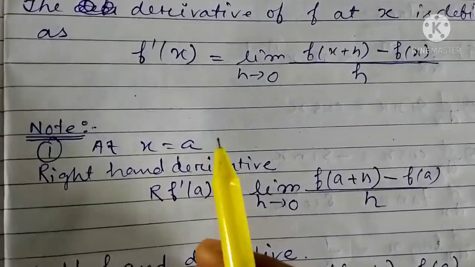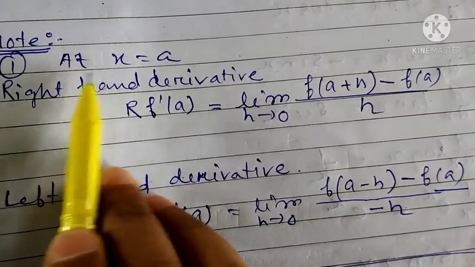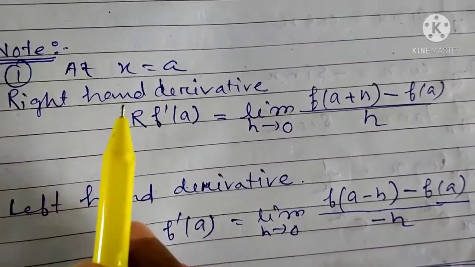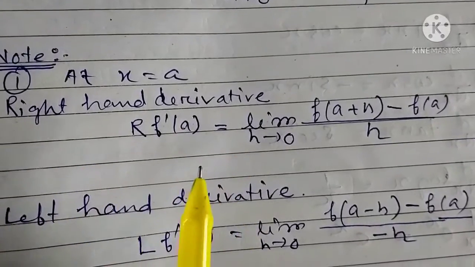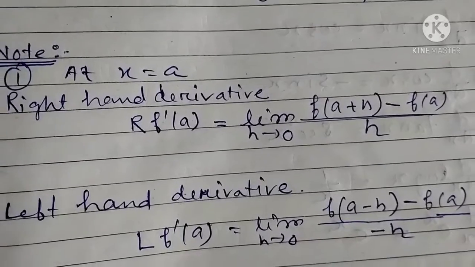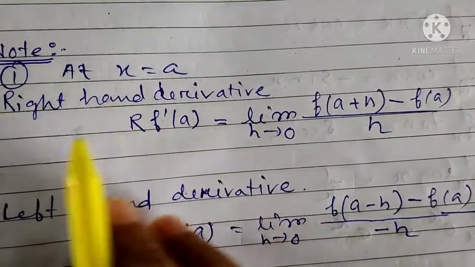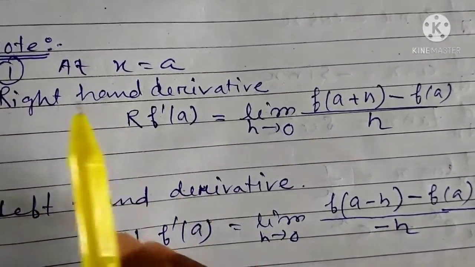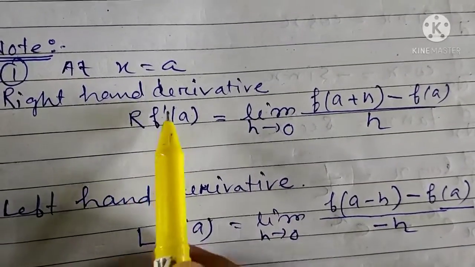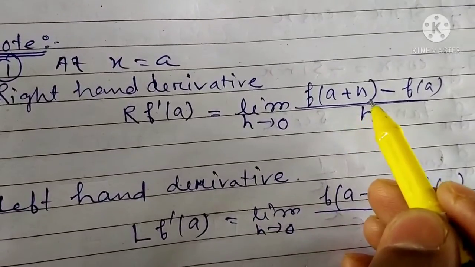Okay, some notes I have given here. Suppose x equals a, we are considering a point at x equals a. Just as there are left hand limit and right hand limit, here also we will get the left hand derivative and right hand derivative. The right hand derivative we can write as R f dash of a is equal to limit h tends to 0 of f of a plus h, minus f of a, divided by h.